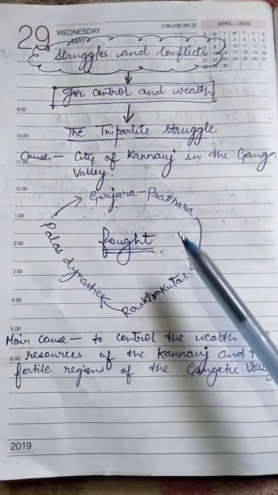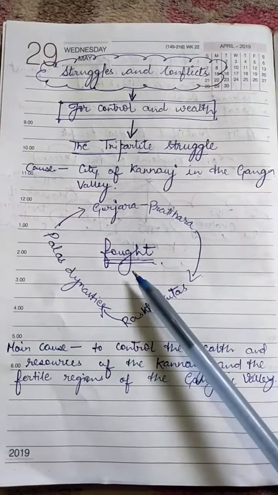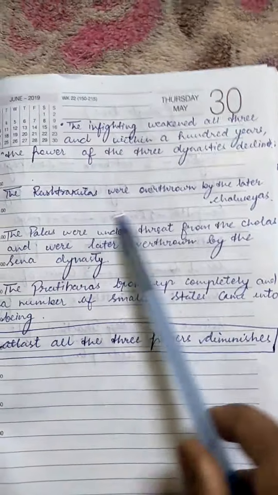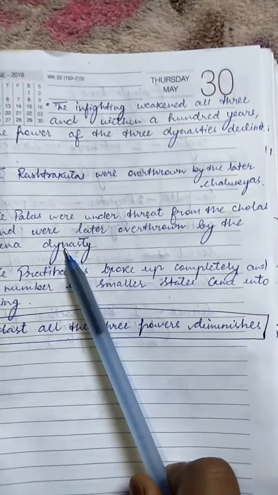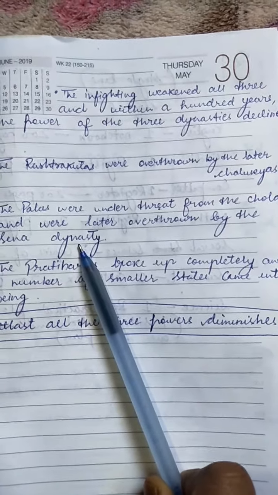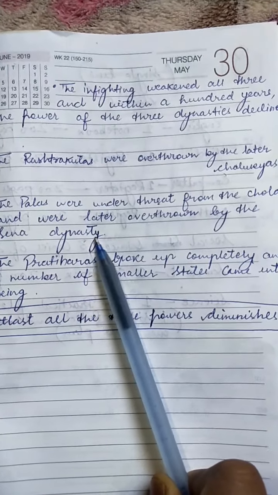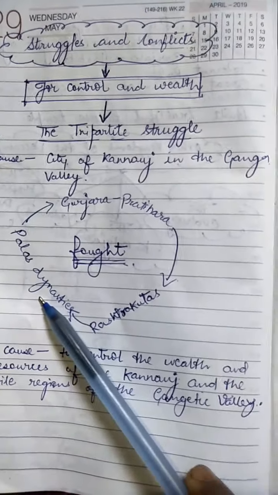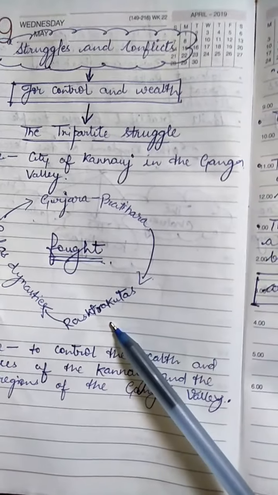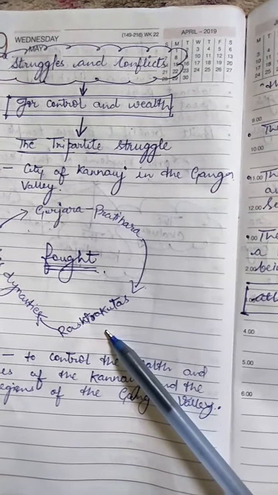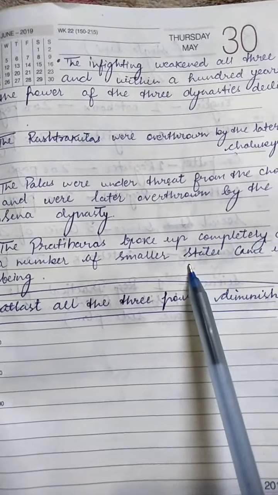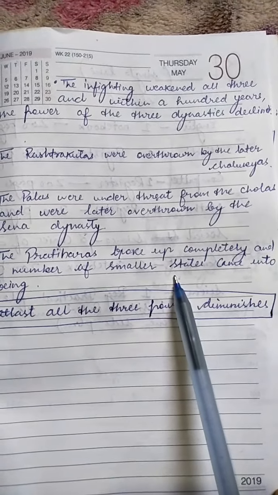The Rashtrakutas were overthrown by the later Chalukyas. The Palas were under threat from the Cholas and were later overthrown by the Sen dynasty. And the Gurjara Pratiharas dynasty broke up completely and a number of smaller states came into being.